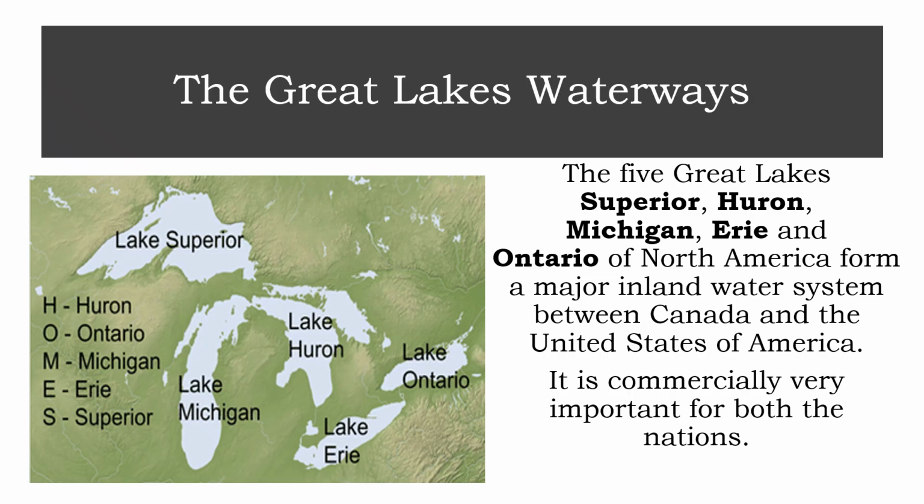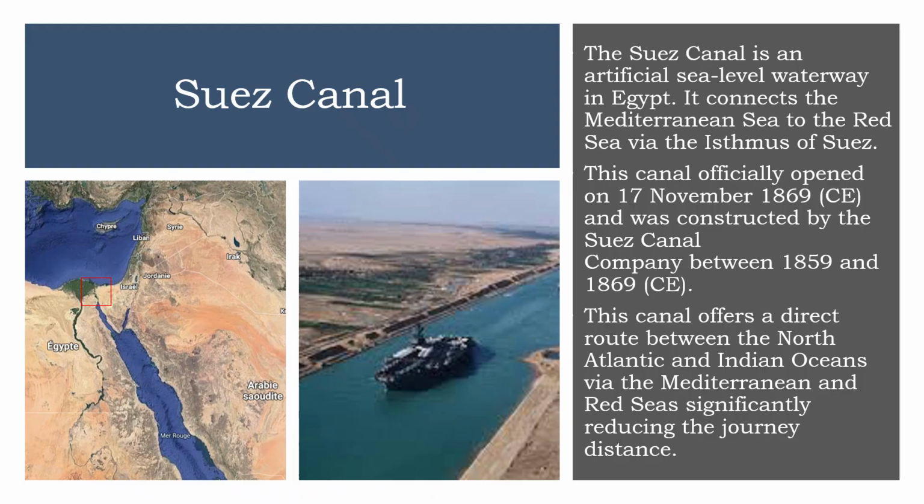The five Great Lakes, Superior, Huron, Michigan, Erie, and Ontario of North America, form a major inland water system between Canada and the United States of America. It is commercially very important for both the nations.